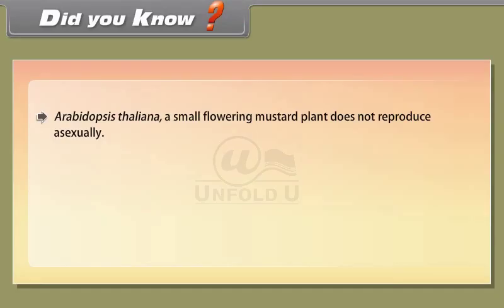Sexual reproduction involves pre-fertilization events or gametogenesis and gamete transfer, fertilization, and post-fertilization events, embryogenesis.